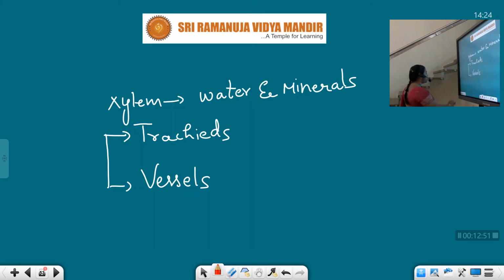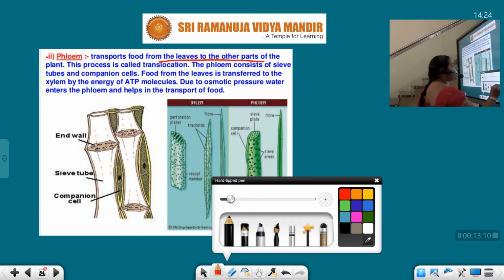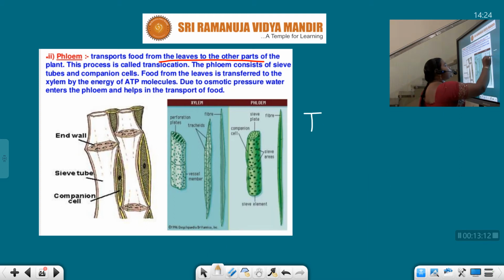Let's move on to the next slide, students. Next, phloem. This phloem transports food from the leaves to the other parts of the plant. This process is called translocation. The process of transportation of food from the leaves to the different parts of the plant is translocation.